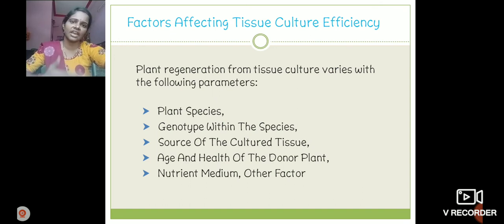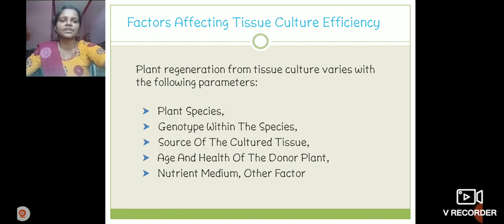Which factors are affecting plant tissue culture? Why is it affecting the tissue culture which we produced? So many factors are affecting tissue culture. ఎఫిషియన్సీగా రావాలంటే ఏం ఫ్యాక్టర్స్ దీని మీద ఇన్వాల్వ్ అవుతుంటాయి, ఓకేనా?